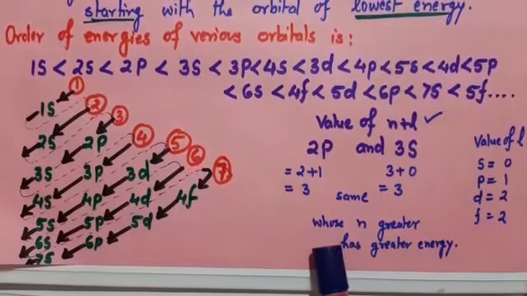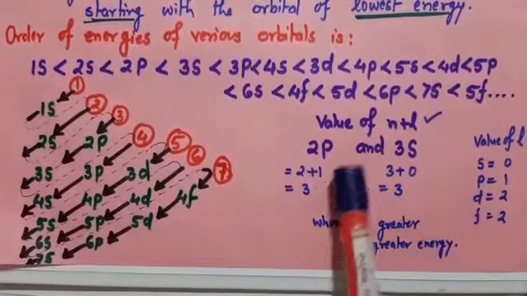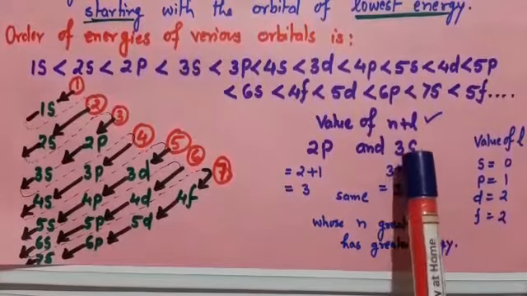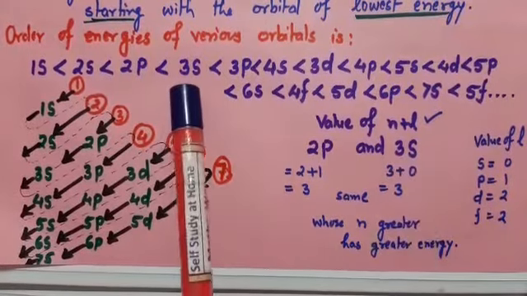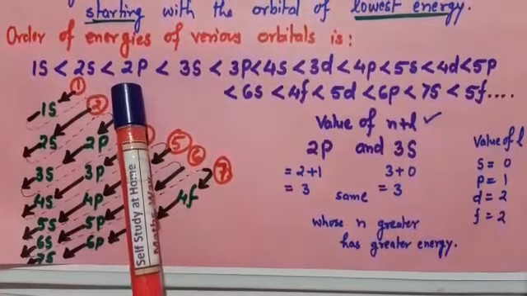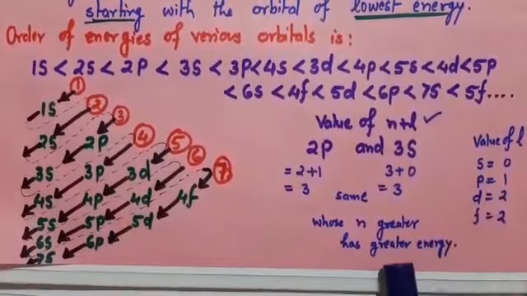Now if the total n plus l is the same, then whose n is greater? It is 3, see here, 3s. The energy of 3s is greater than 2p. It means the orbital whose n is greater has greater energy.